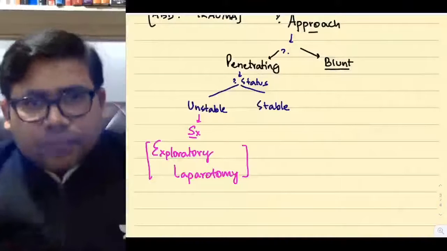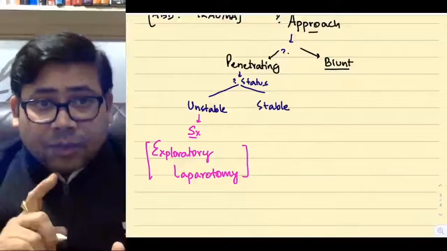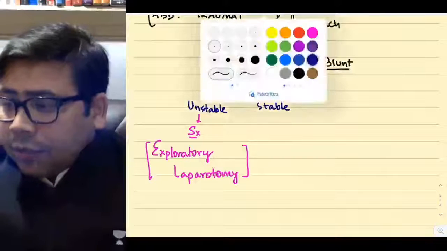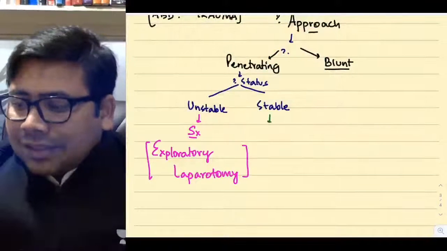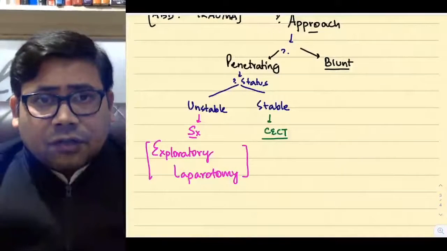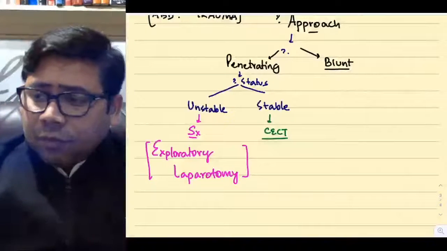Exploratory laparotomy. Now, if the patient is stable, if the patient is hemodynamically stable, what to do now? You can send that patient for CECT. CT scan is the investigation of choice for stable patients. Now, try to understand one again very important thing.